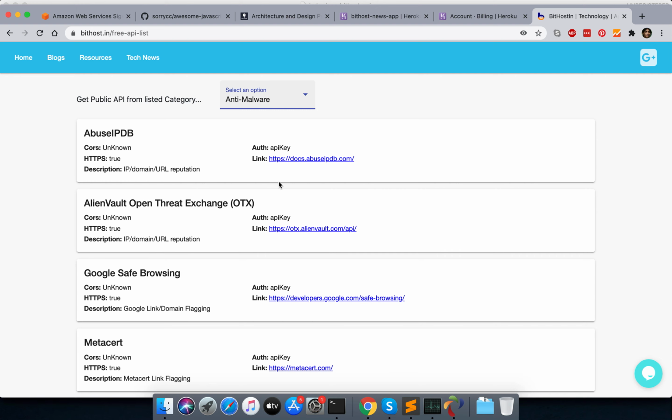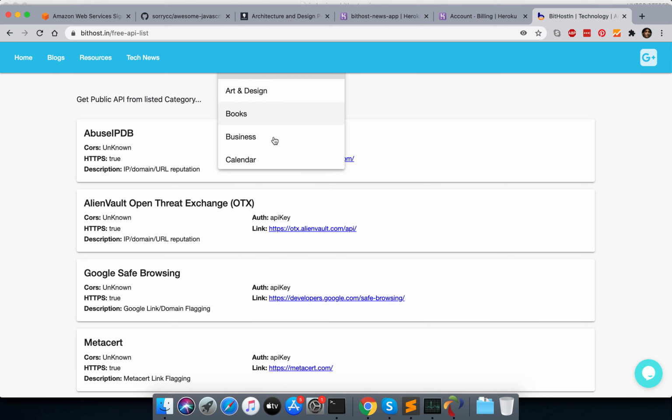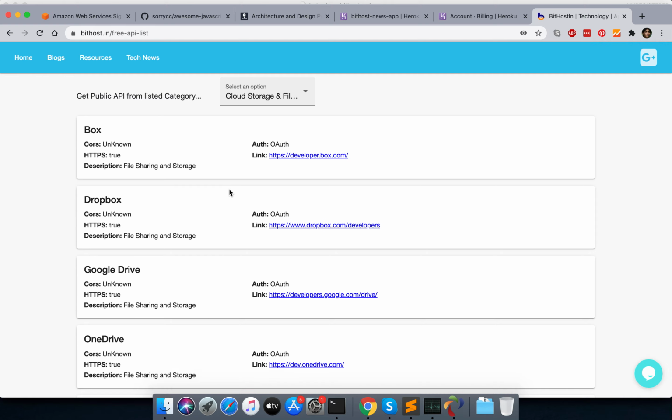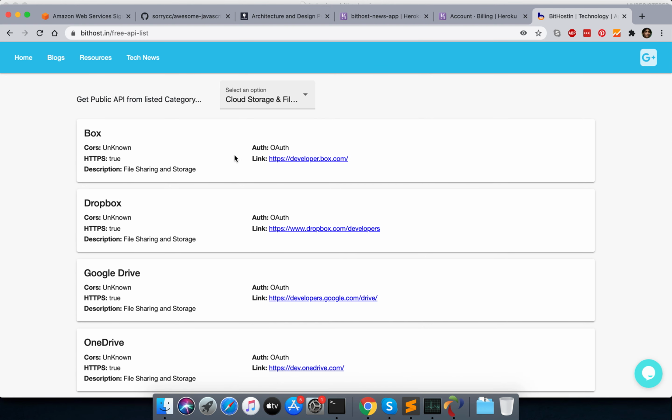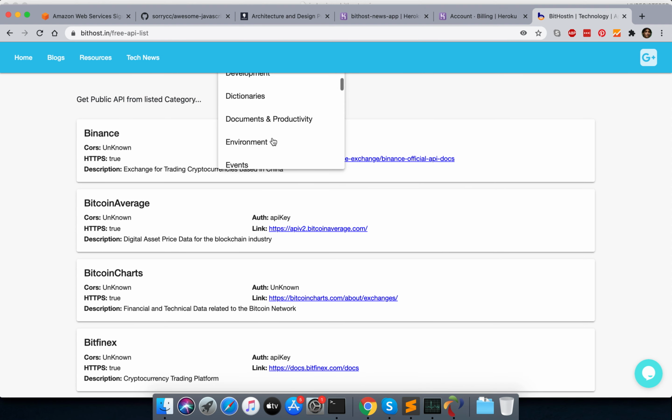You can get the free APIs, whatever public API is available. For cloud storage and file sharing, yeah, it's loaded. So these are the available APIs which are free. For cryptocurrency, these are the public APIs available.